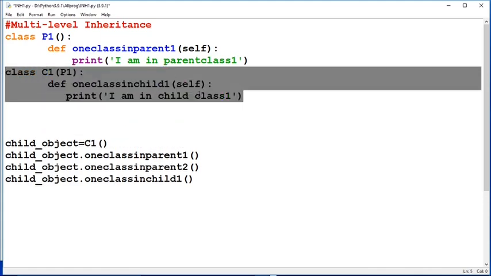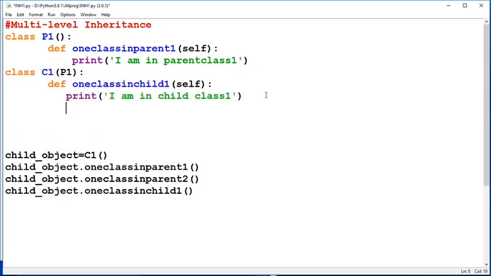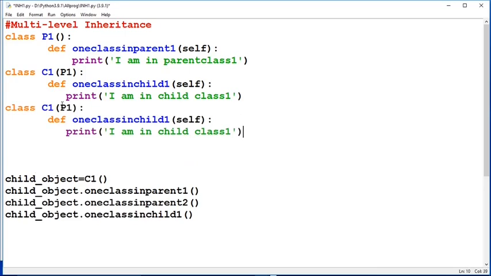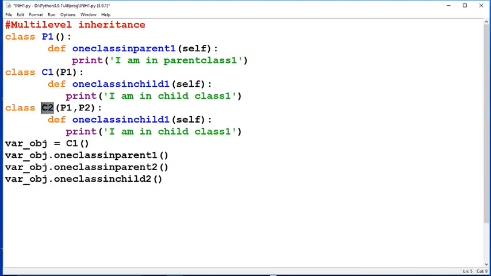So let us say we have another child class which is C2, and here C1 has inherited the property from P1, and C2 will be inheriting the property of C1. Okay, and here print statement in child 1 and print statement in child 2.